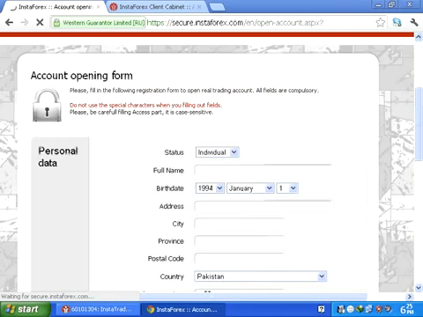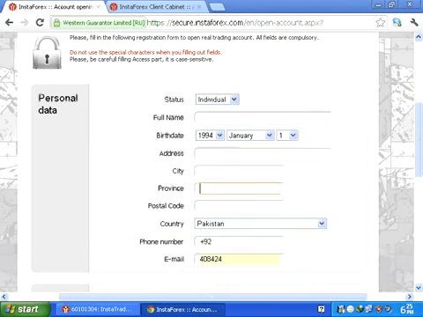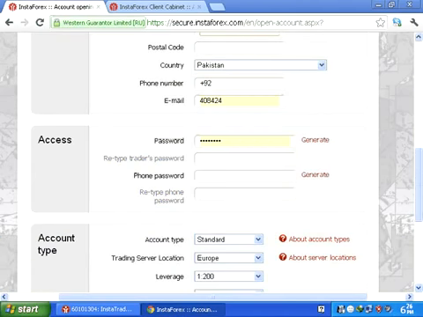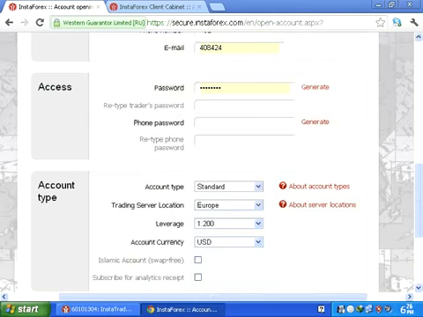This is the opening form. Individual: put your name, date of birth, address, city name, phone number, postcode, email address, give a password and click on the generate button.